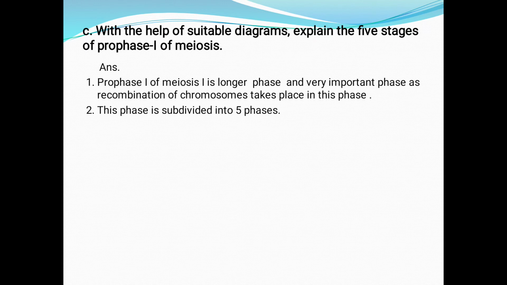First point, prophase 1 of meiosis 1 is a longer phase and a very important phase as recombination of chromosomes takes place in this phase. We will see how the recombination of chromosomes takes place. Second point, this phase is subdivided into 5 phases. Let's see all the phases one by one.